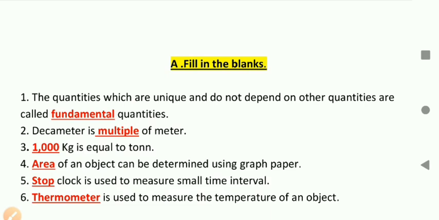Then we had discussed how can we measure area, definition of area. And last we had discussed what are the different devices to measure mass, like beam balance and electronic balance.